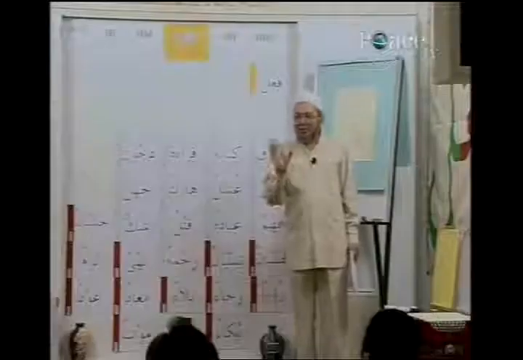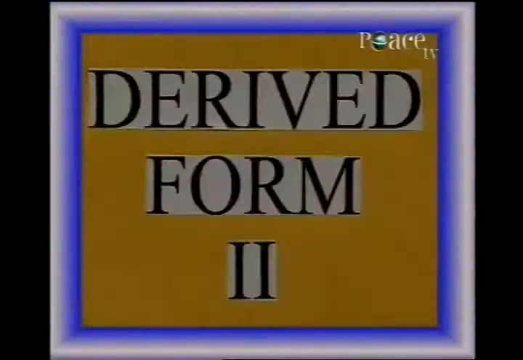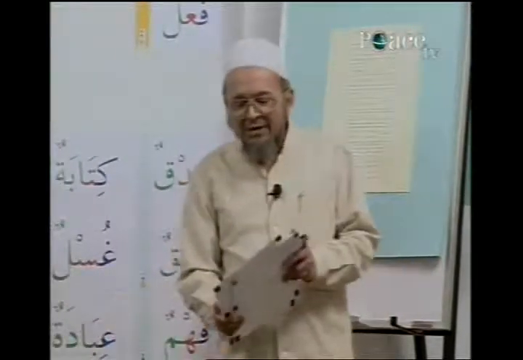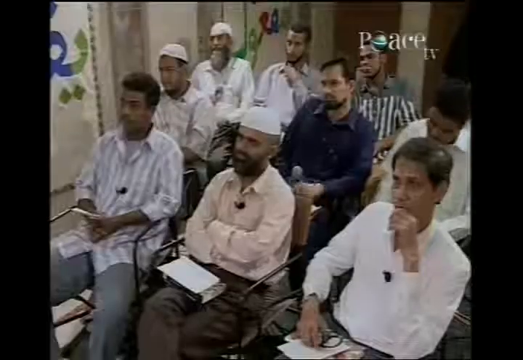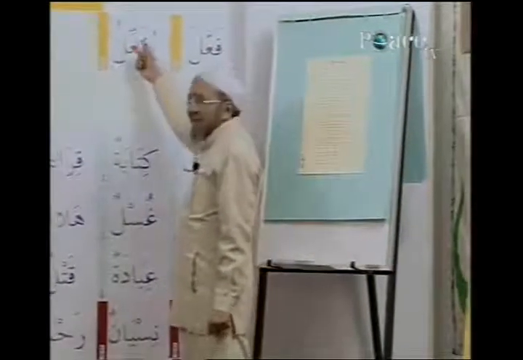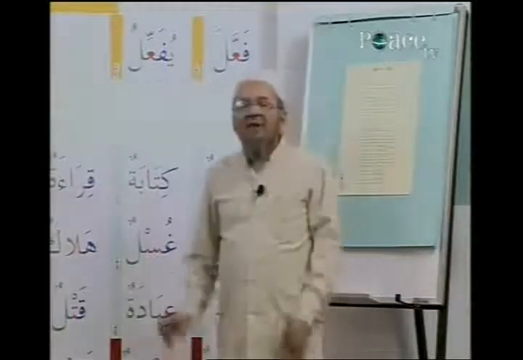Fa'ala. Whenever we change a root, provided that root takes the second derived form, that is the form of perfect. Fa'ala. Is it difficult? No. We have to place what? Only shadda. And then the imperfect, yufa'ilu. Now here, only change is what? We have to place shadda on radical ayn and place kasra. Yufa'ilu.